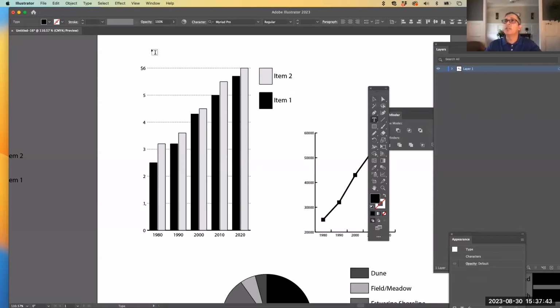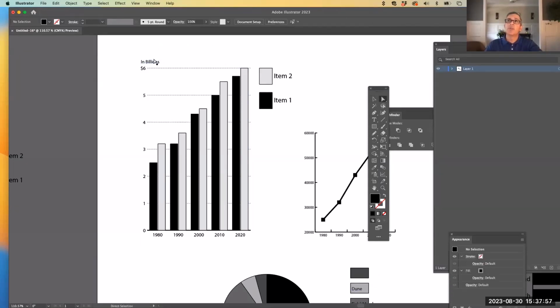And then click off, and then a new T, just up here, I'm going to say in billions. Okay, and you can make that about 8-point size and place it right at the top there. So that's one way you could do it. You can also add on the top one, just say 6 billion. And then I wouldn't need the in billions. And then what I'm going to do is use my white arrow to select the line, select that left point, hold the shift, and drag everything over so the numbers line up. Right, so that's another way you can do it as well.